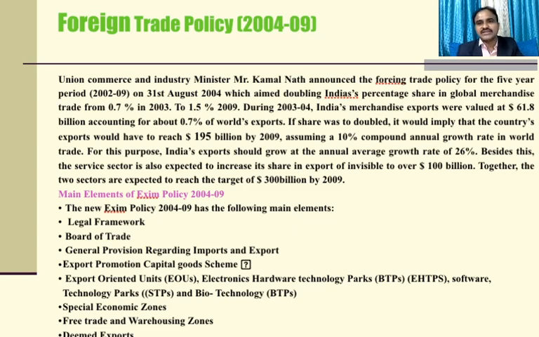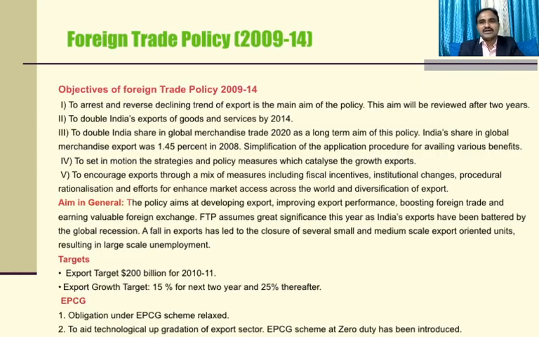The main elements of the EXIM policy 2004-2009 are: legal framework, board of trade, general provisions regarding imports and exports, export promotion capital goods scheme, export oriented units (EOUs), electronics hardware technology parks (EHTPs), software technology parks and biotechnology parks (BTPs), special economic zones, free trade and warehousing zones, deemed exports. Now we are coming to foreign trade policy 2009-14.